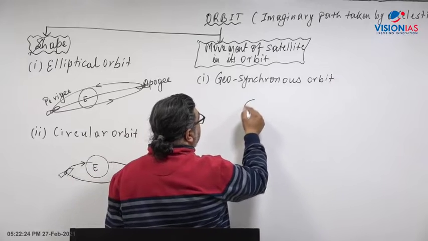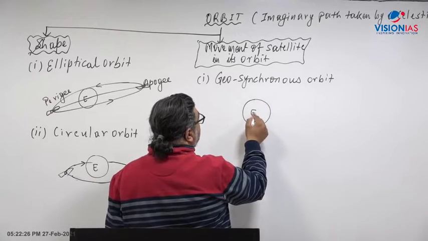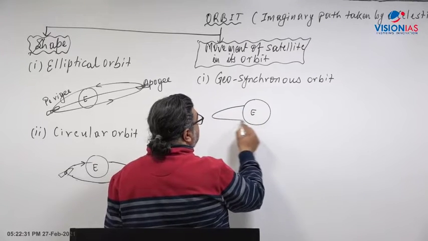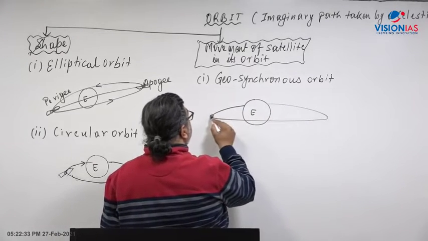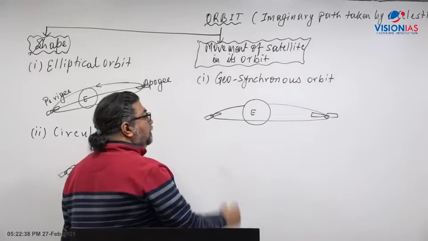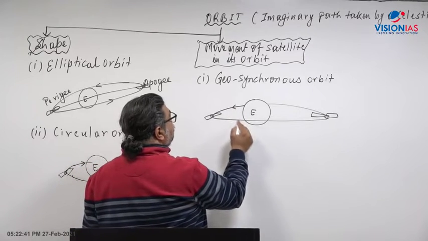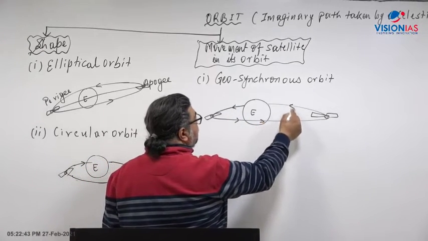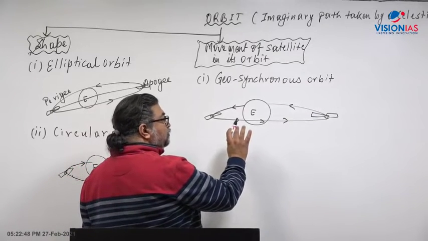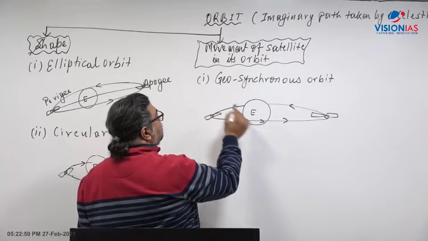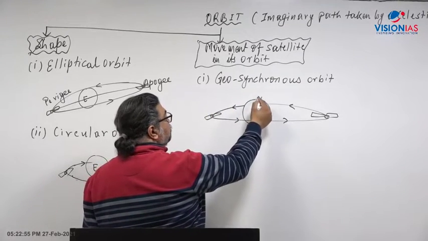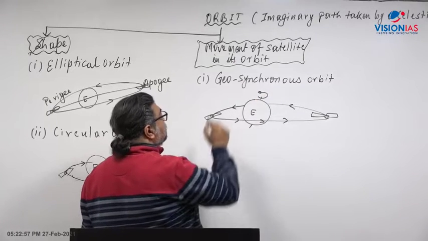Geosynchronous orbit is that orbit where, on this plane, a satellite can go around the Earth. Not necessarily will it take the same time period. Can we have perigee and apogee? The satellite can move on its orbit in such a way that it is based on the rotation of the Earth. Here, as the satellite goes around the Earth, the Earth rotates on its axis.